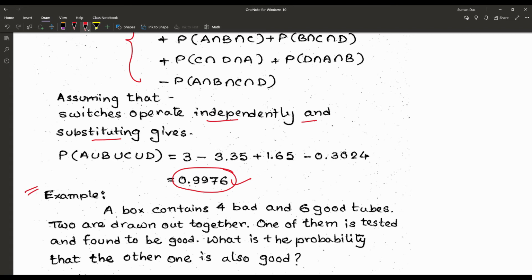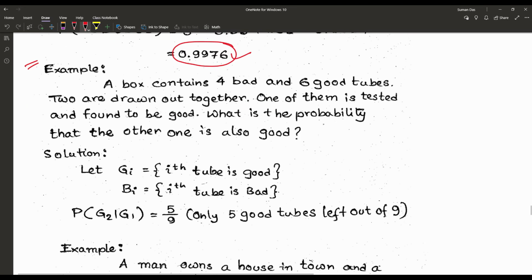Next problem, quite different. A box contains 4 bad and 6 good tubes. Okay, so that means there are 10 tubes. 2 are drawn out together. So we have picked 2. One of them is tested and found to be good. What is the probability that the other one is also good?